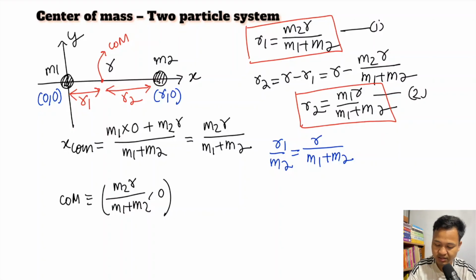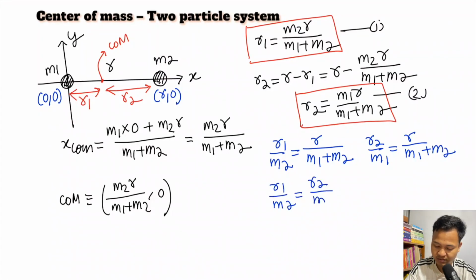Similarly, for the second equation, with M1, I will have R2 divided by M1 should be equal to R divided by M1 plus M2. Since the right hand sides are the same, you equate the left hand sides. So I will have R1 divided by M2 should be equal to R2 divided by M1. Or cross multiply: M1 into R1 should be equal to M2 into R2. So you have another relation.